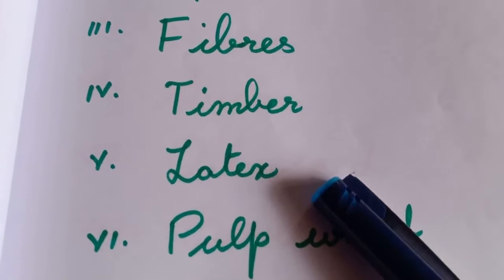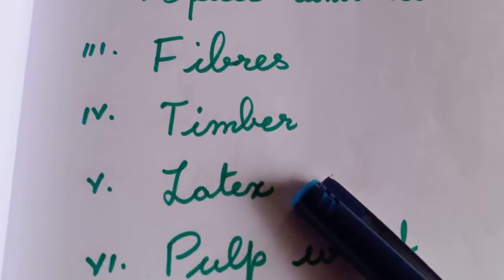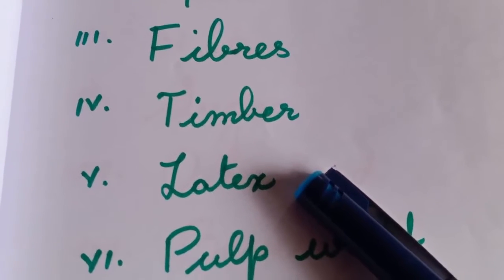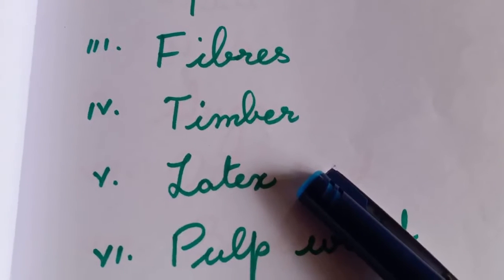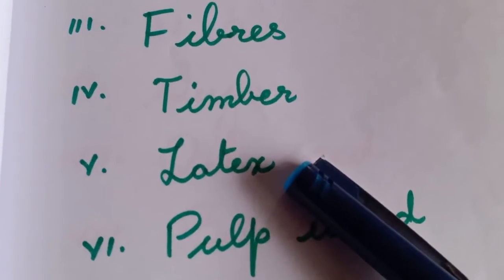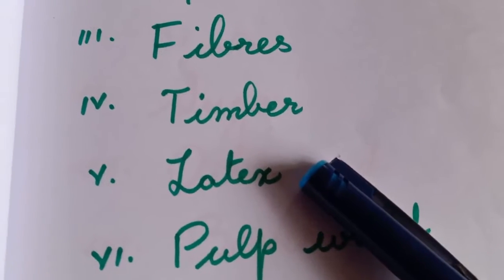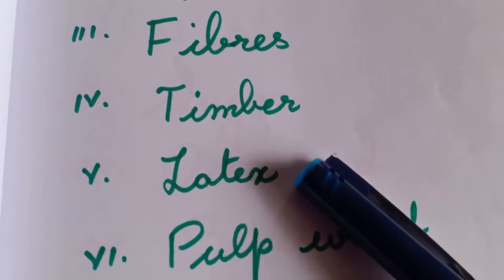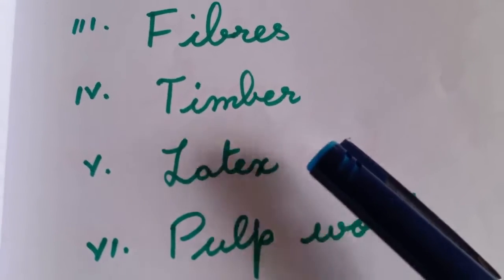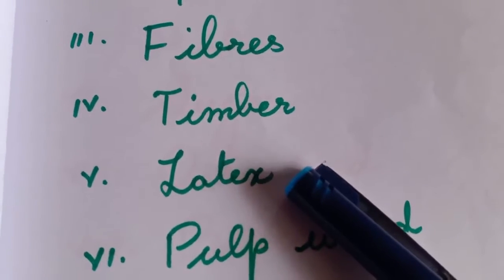Fifth is latex. Latex is a material from which we get rubber. It is a liquid, a milky substance, which on hardening turns into rubber. These rubbers are used for making tires. The tires may be present in all automobiles like lorry, bus, and aeroplane also. So they play a major role in the waterproof world.